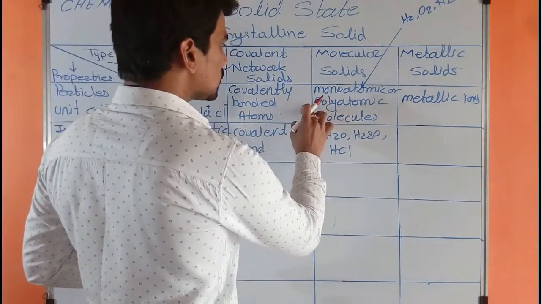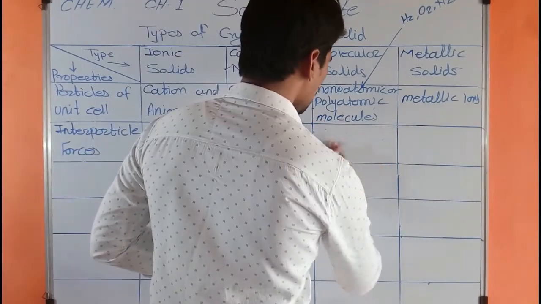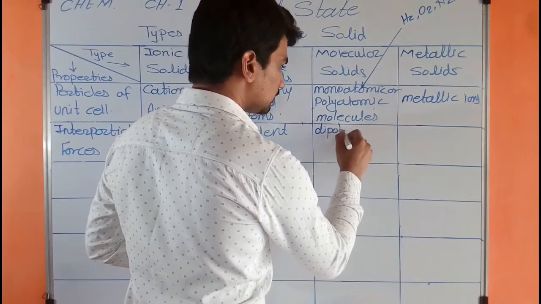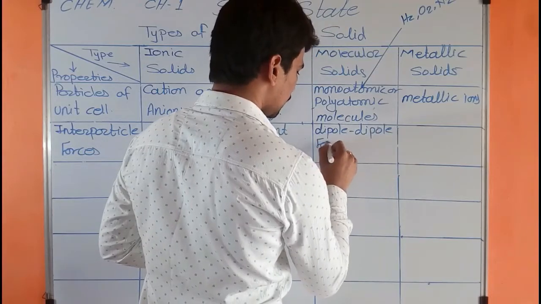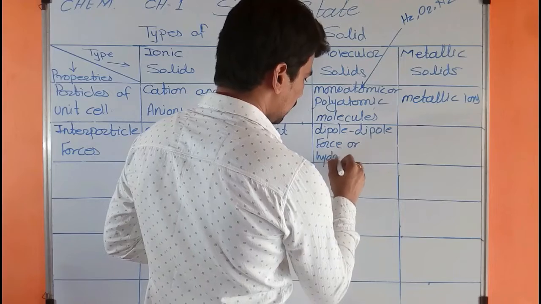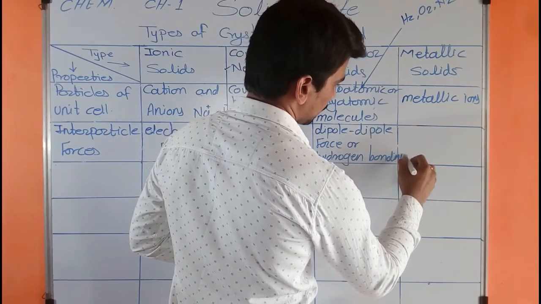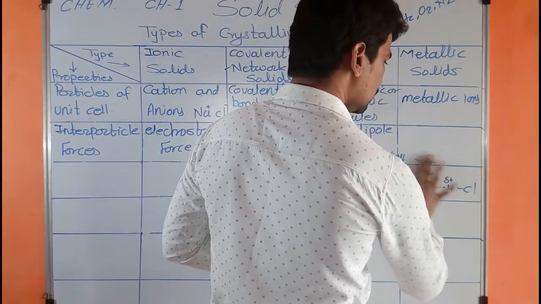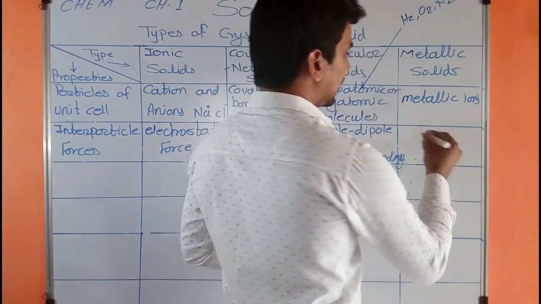Next, molecular solids are bonded to each other by the dipole force or hydrogen bonding. Next is a metallic solid. Here is a metallic bond.